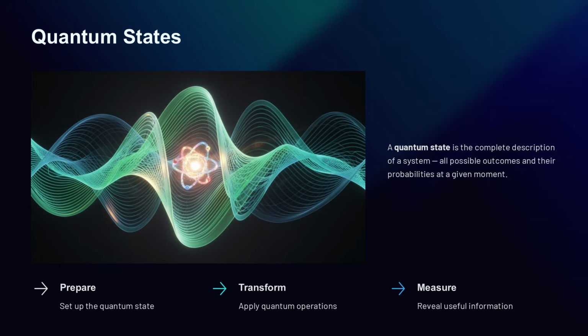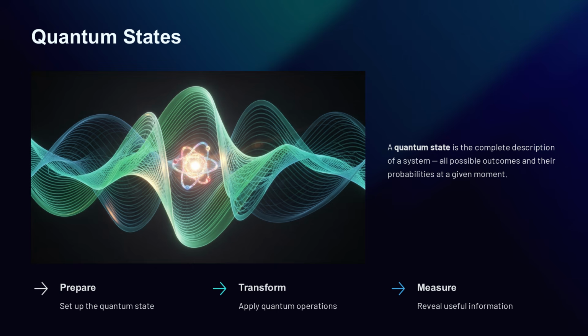To understand quantum computing more deeply, you need to become comfortable with the idea of a quantum state. A quantum state is the full description of a quantum system according to quantum theory. It contains the information needed to calculate what outcomes are possible and how likely they are. You do not need advanced mathematics to grasp the spirit of it. Think of a quantum state as the complete set of possibilities available to the system at a given moment. This state evolves over time according to quantum rules. When no measurement interferes, the evolution can be smooth and predictable in a mathematical sense.